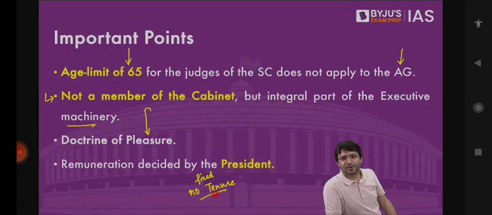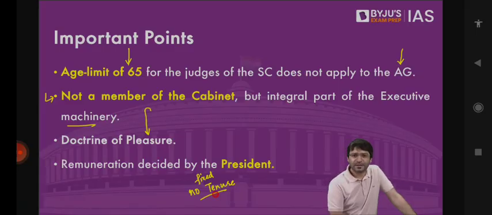So the advice was that appoint Mr. Mukul Rohatgi for 3 years. Mukul Rohatgi was appointed for 3 years. Can he be reappointed again? Yes. Can he resign before that? Yes. For example, Mr. Mukul Rohatgi submitted his resignation to the President. President accepted that resignation, and then Mr. K.K. Venugopal was appointed as the Attorney General. He resigned, submitted his resignation to the President, and then Mr. Venkatramani was appointed as the Attorney General.